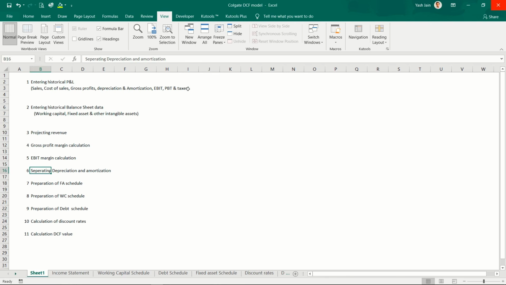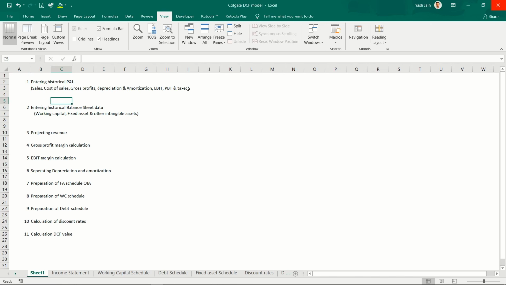Once I am ready with separate depreciation and amortization amounts, I'll prepare my fixed asset schedule, along with my other intangible assets schedule. Then I'll prepare my working capital schedule, then the debt schedule, then I'll calculate discount rates, and then the DCF value. So these are the 11 steps that I'll be following.